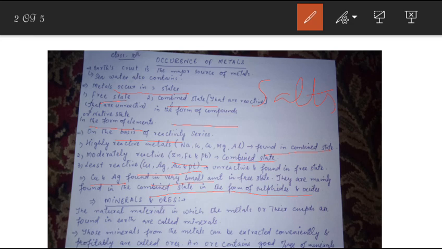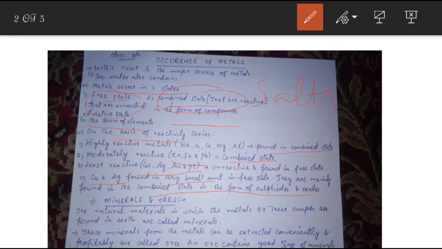So in short, remember this: the metals that are reactive in nature are found in combined state, and the metals that are unreactive in nature are found in free state. It is also called native state.